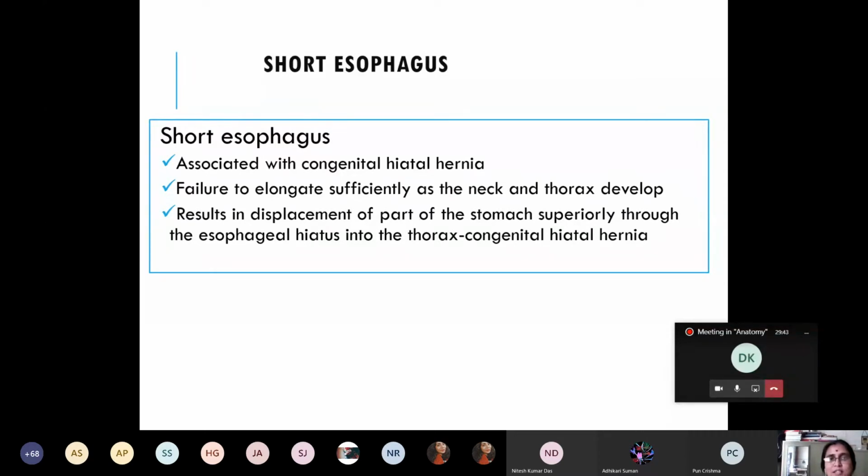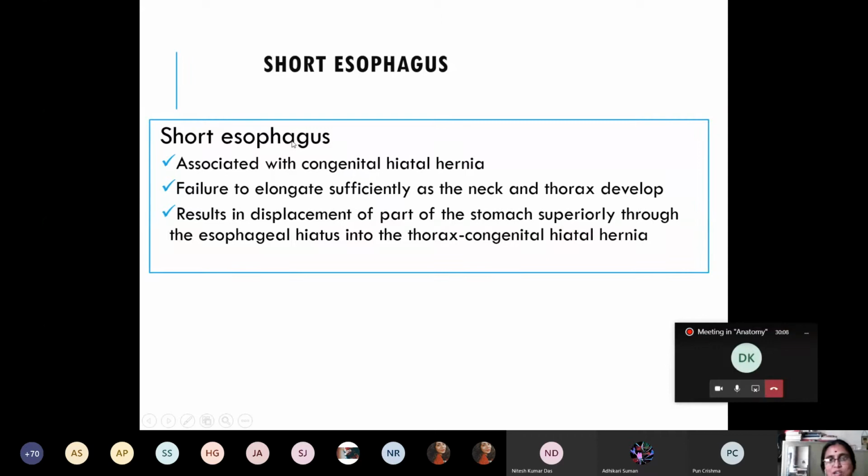So if there is failure of the migration of the developing heart or developing lung in the thoracic region, what happens? Or if there is a developmental failure of the formation of a proper diaphragm, there will be formation of a gap in the muscular part of the diaphragm, and that is known as hiatal hernia. So if both cases take place together, then what happens? There will be short esophagus.